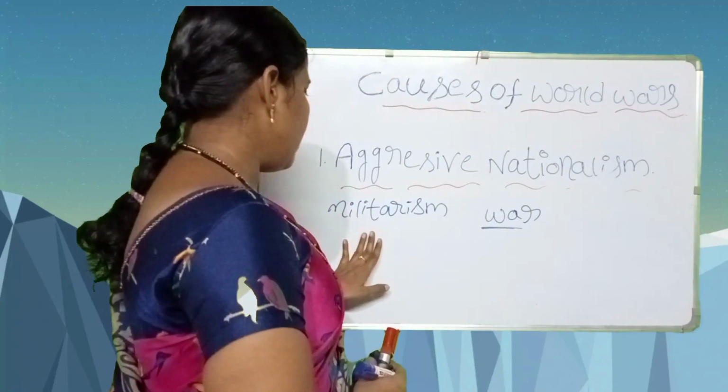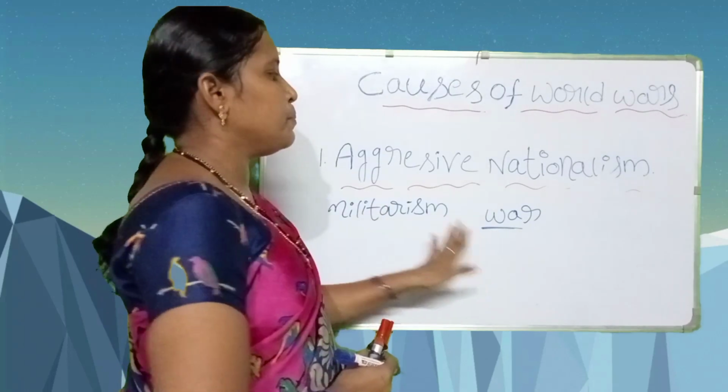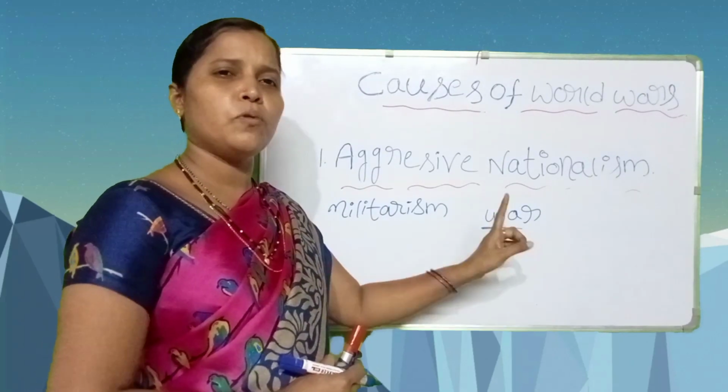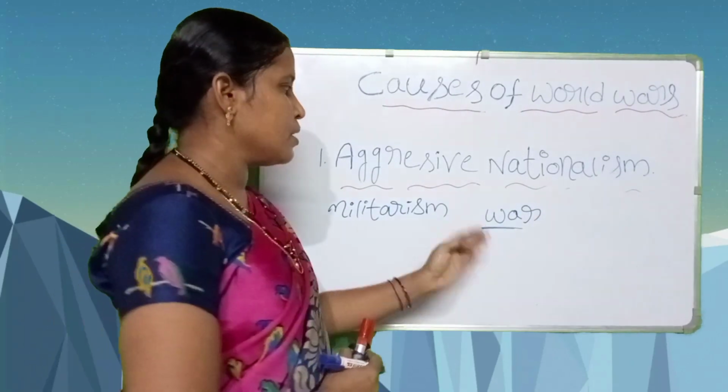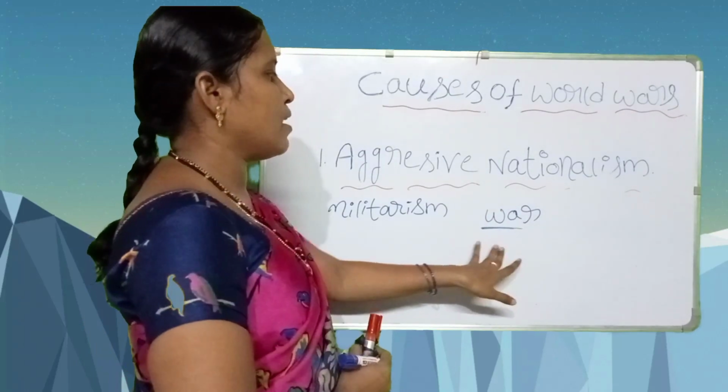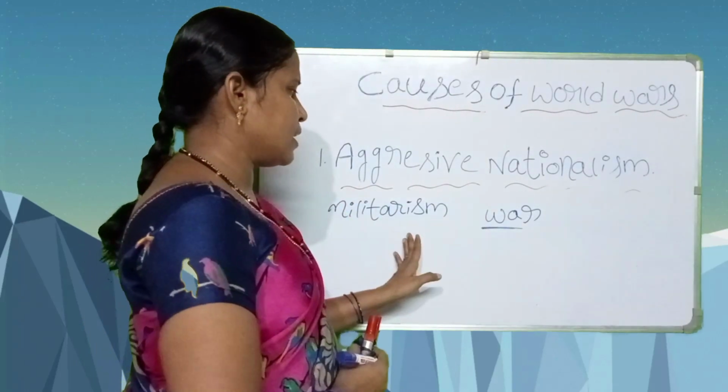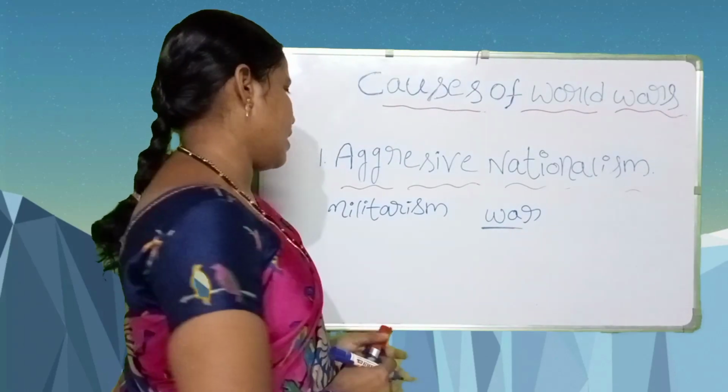We see militarism. Developed countries believe war is the only good way to solve the problems. They believe in war. These developed countries think about this war.